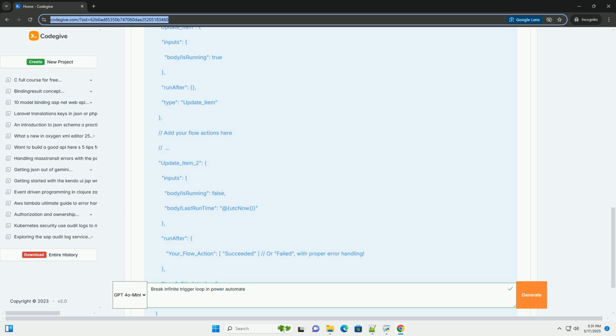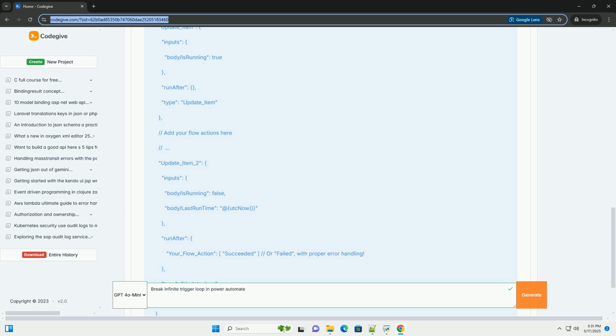Versioning: use Power Automate's versioning feature to track changes to your flows and easily revert to previous versions if necessary. Documentation: document your flows, including the purpose of each action, the trigger conditions, and any error handling logic. Understand API limits: be aware of the API limits for the connectors you're using in your flows. Excessive runs due to infinite loops can quickly exhaust these limits.